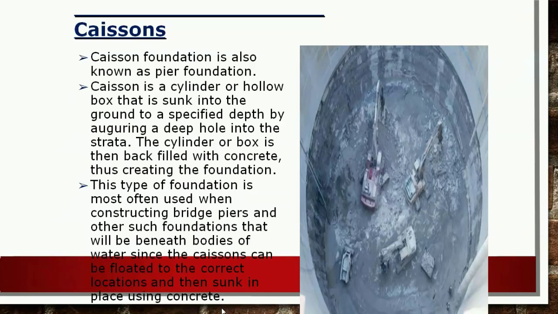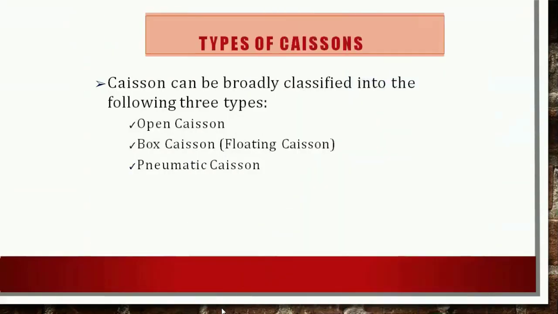So basically the caisson foundation is also known as a pier foundation. A caisson is a cylindrical or hollow box that is sunk into the ground up to the specified depth by digging a deep hole into the strata. The cylinder or box is then filled with concrete, thus creating the foundation. This foundation is most often used when constructing a beach pier and other such foundations. So basically open caisson, box caisson and pneumatic caisson are the types of caisson.